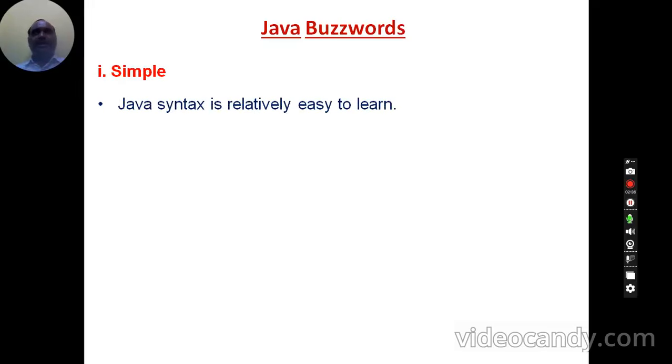So the first one is simple. I already told in previous sessions that when James Gosling and his team members were developing the Java language, they took the features of C language and C++ language and kept those features in Java. They used whatever syntax is available in C language in Java. Therefore, for people who are familiar with C or C++ syntax, it is easy to write a Java program, because Java follows the same rules, same syntax and same semantics.